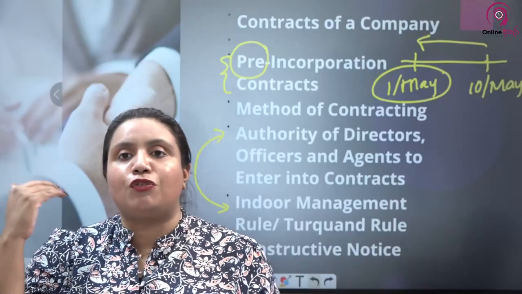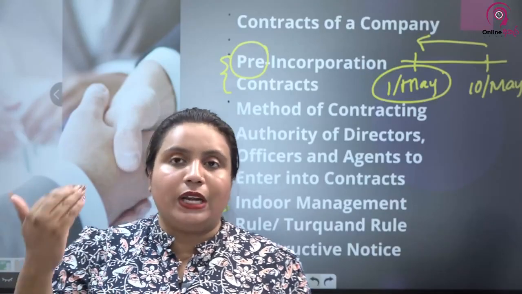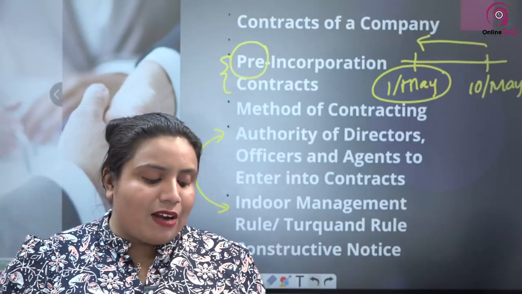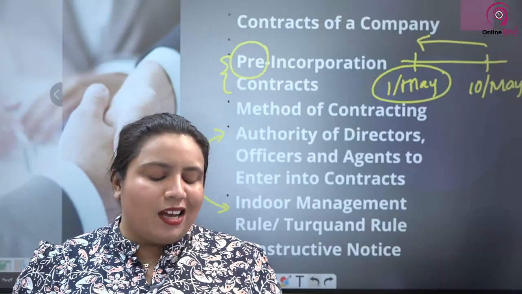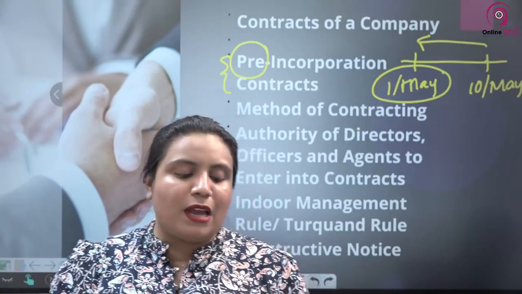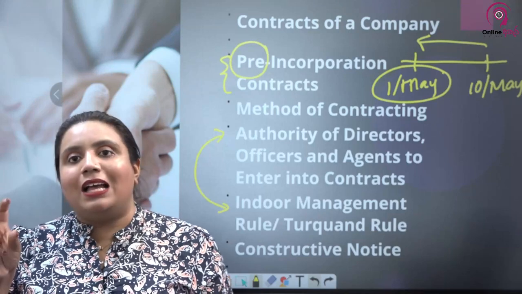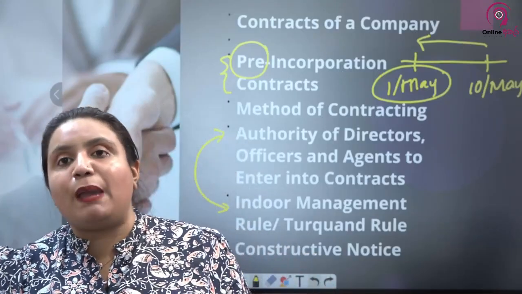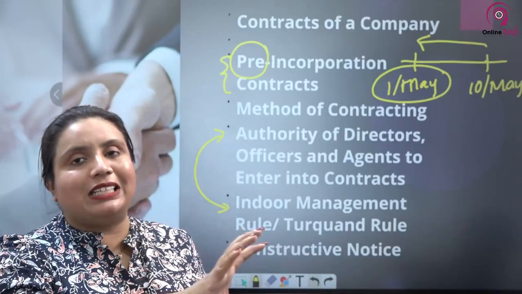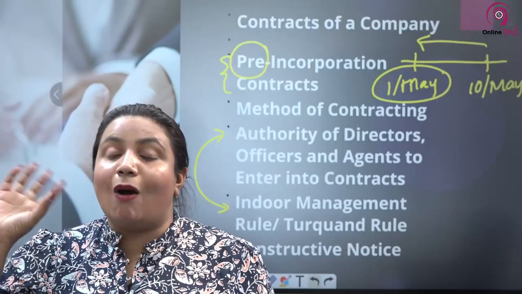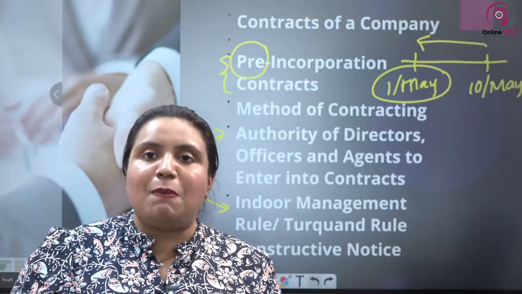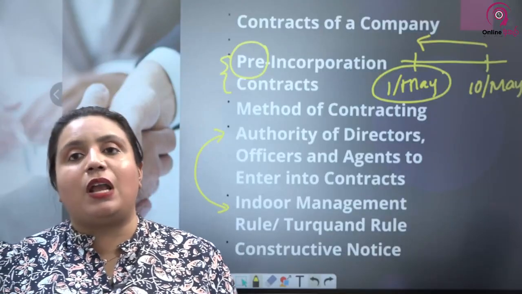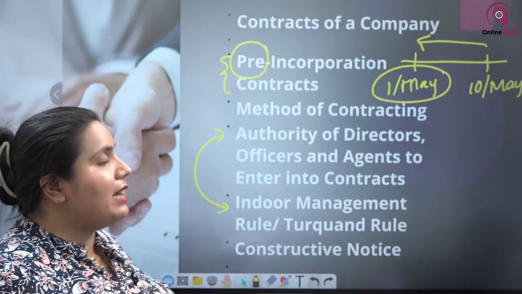So with the Indoor management rule, the Turquand rule and constructive notice, your second unit ends. The incorporation of a company unit ends there. After that I have done a past paper analysis from the December and June-July question papers of 2023 and of 2022, with a little analysis of what types of questions have been asked. Further, these questions will be discussed at the online paper discussion series that we will be doing after this lecture series, but the basic knowledge you require to answer these questions has been given in this set of slides.